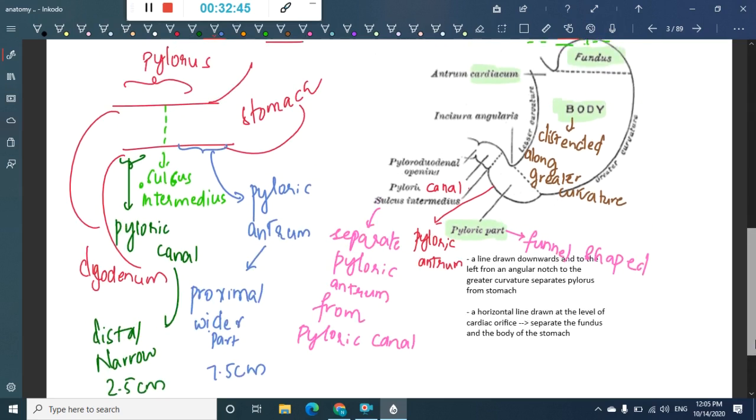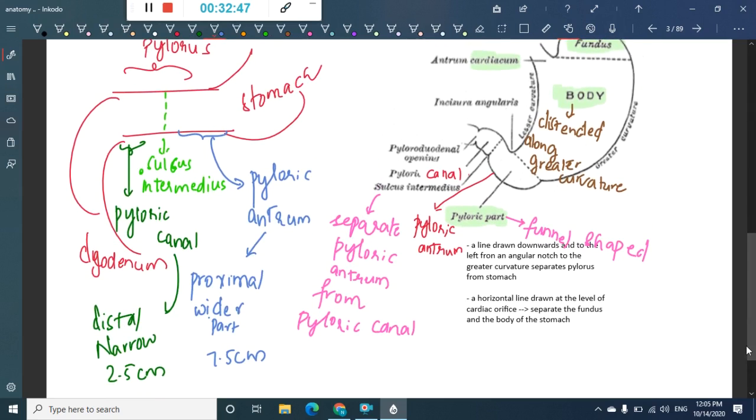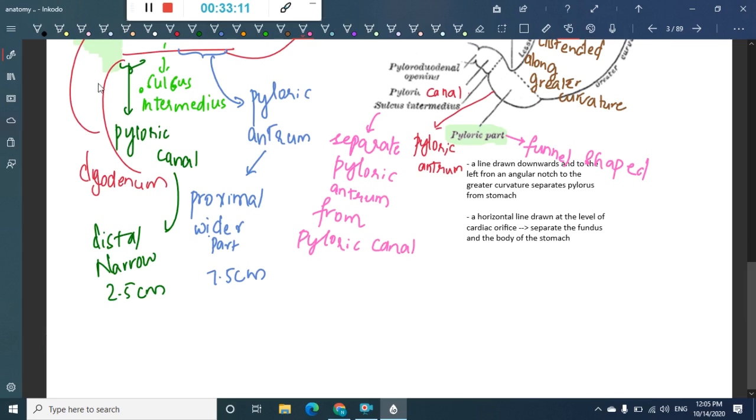So these are the differences between the pyloric antrum and the pyloric canal. Then the distalmost part of this pyloric canal is called the pylorus. I'll write it here.